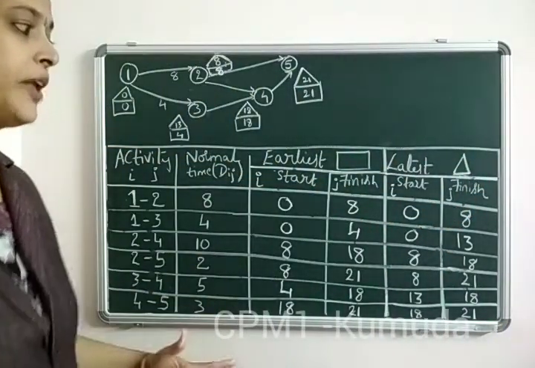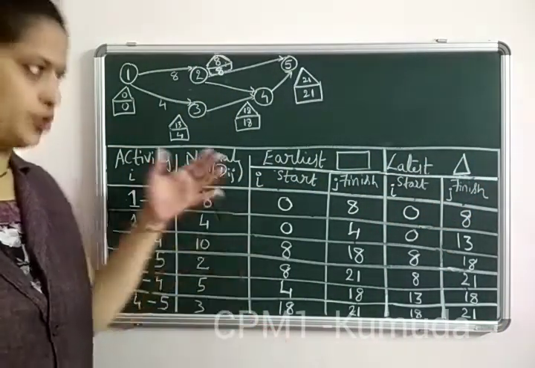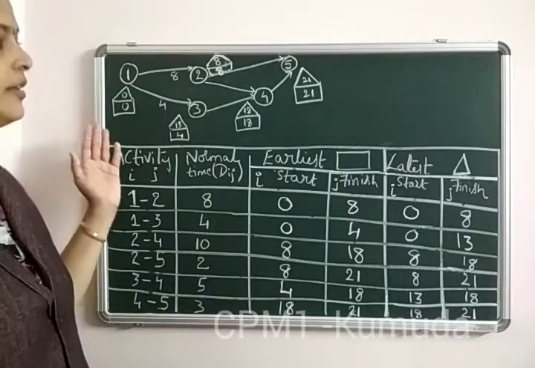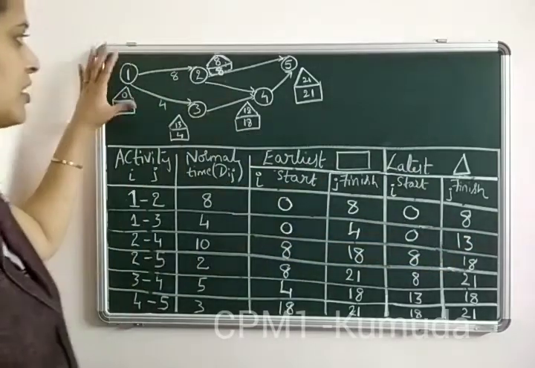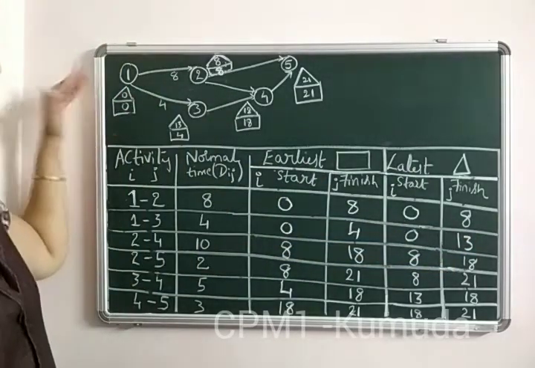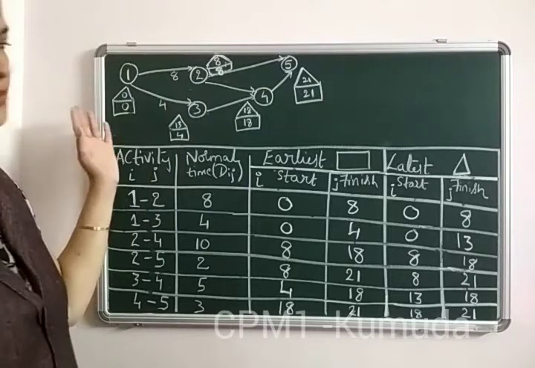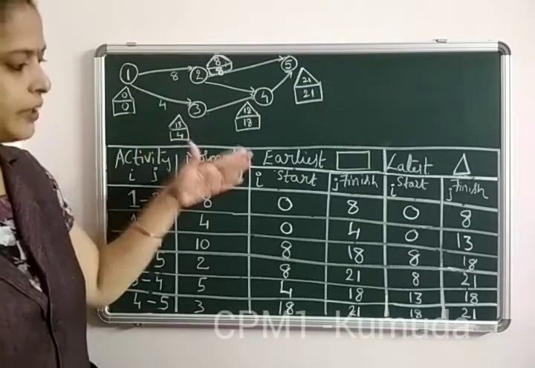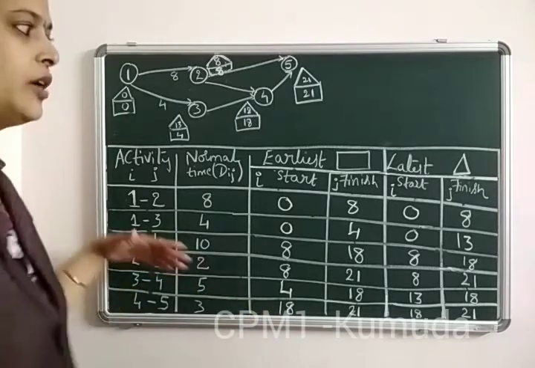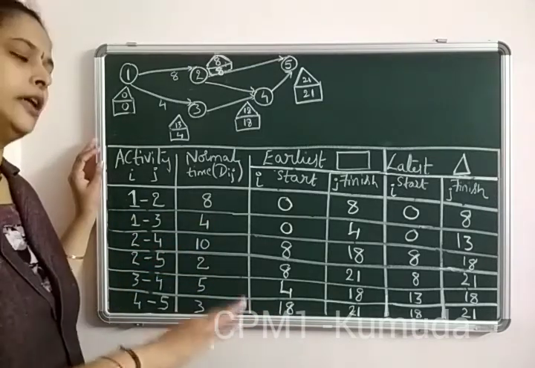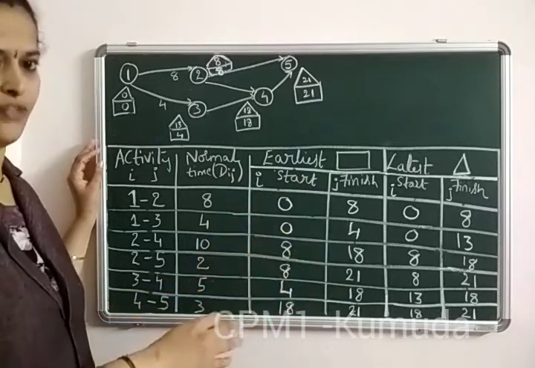So this completes the actual question, which says to draw the network, then calculate the earliest start, earliest finish, latest start, latest finish. By constructing the network, that means calculating forward pass and backward pass, we would have got the values, but we are supposed to represent the same using the table format, since we also have to find the critical path, and also calculate the total float and free float further.